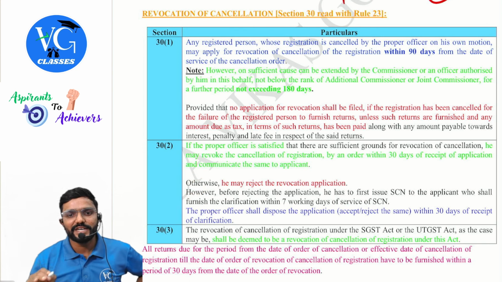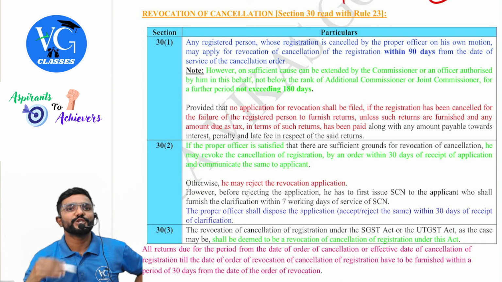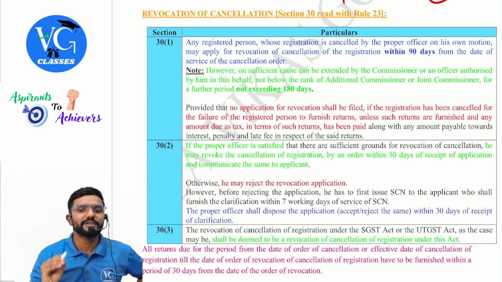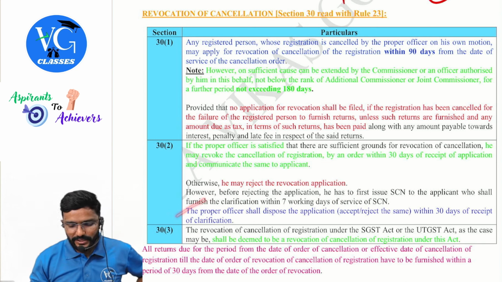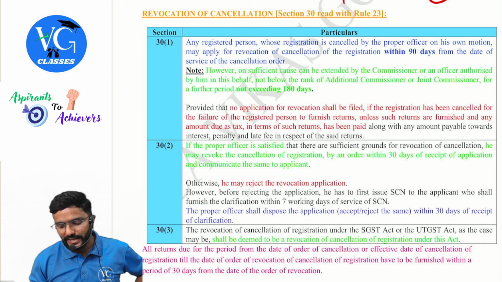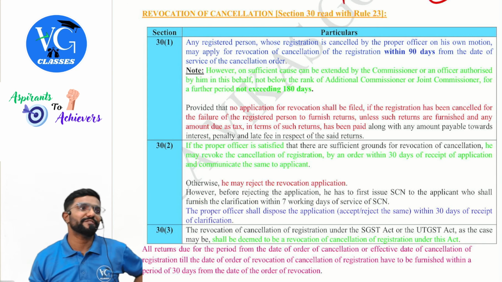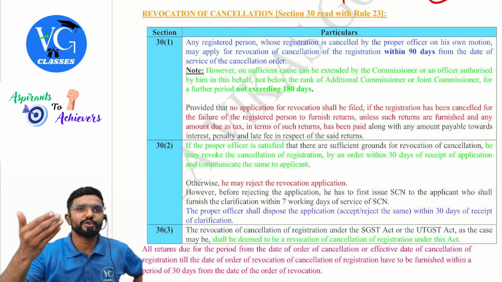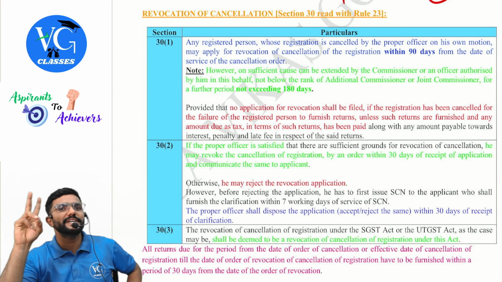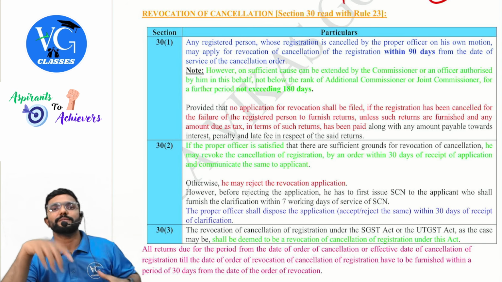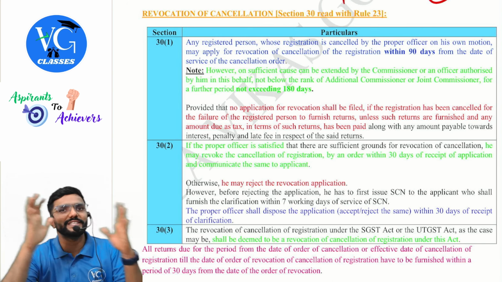However, before rejecting the application, first he should issue a show cause notice to the applicant, who shall furnish the clarification within 7 working days. The proper officer shall dispose of the application, that is, either accept or reject, within 30 days of receipt of clarification. Once you give a show cause notice, the applicant has 7 days to reply. Once he replies, the proper officer will have 30 days time either to accept or reject it.